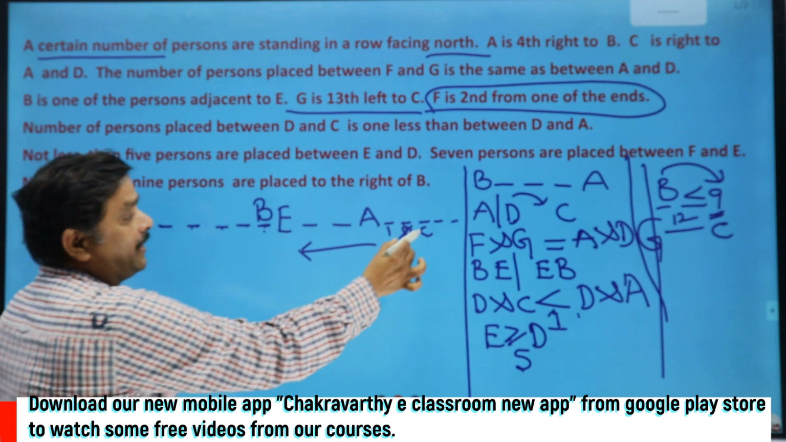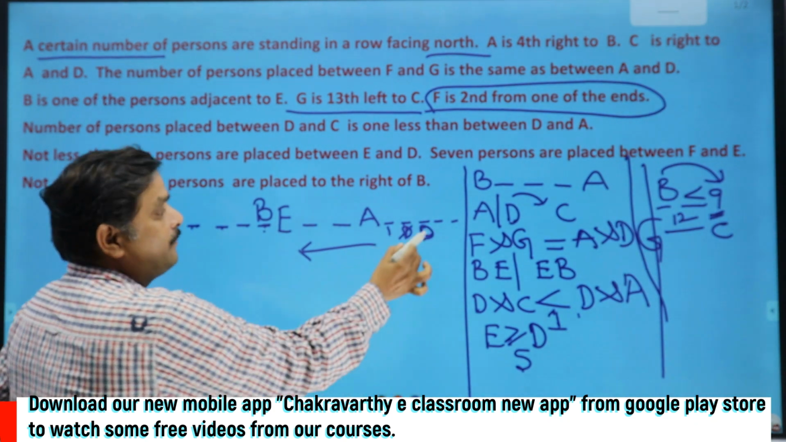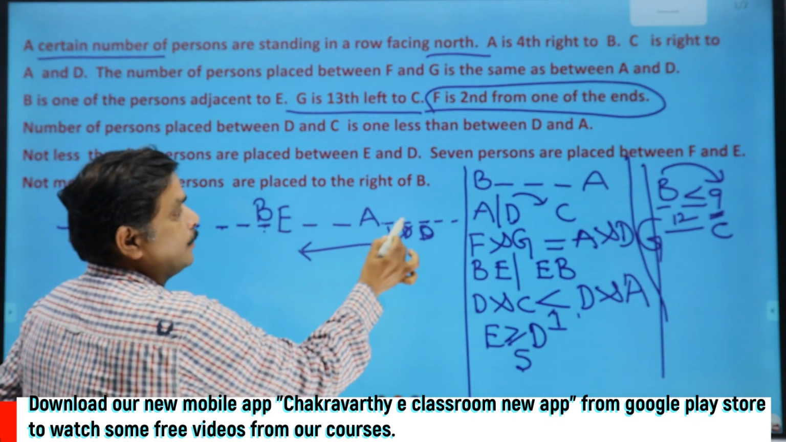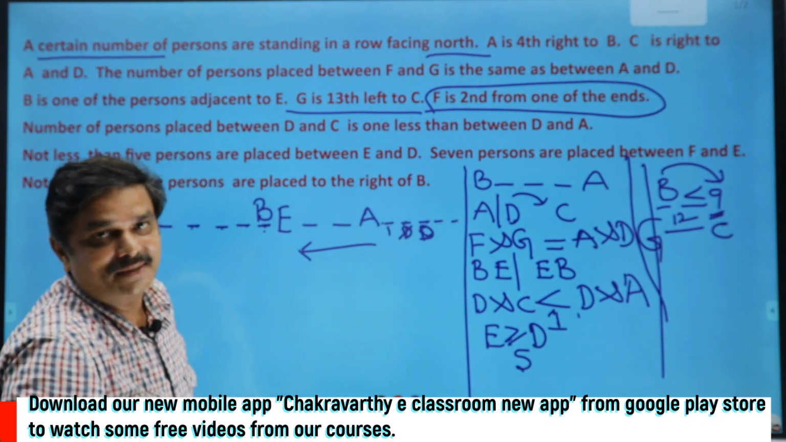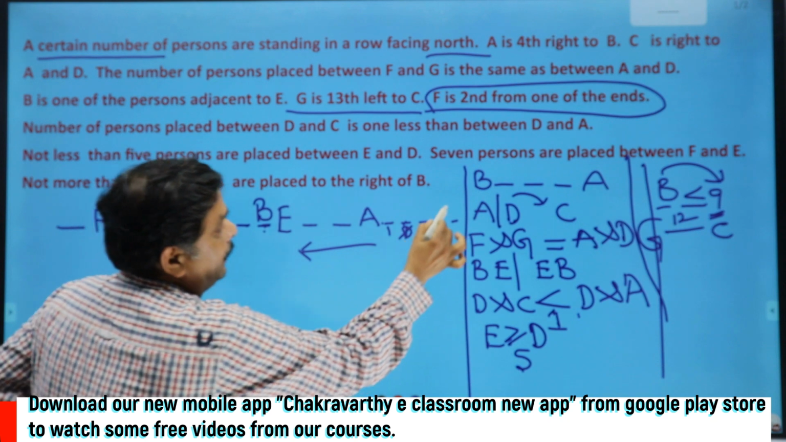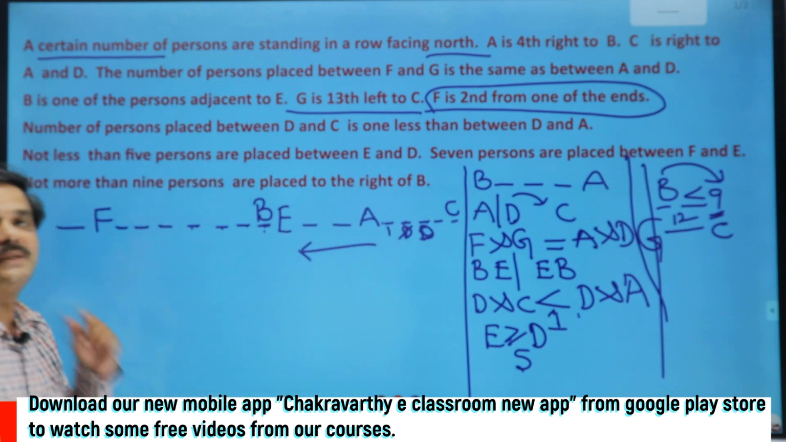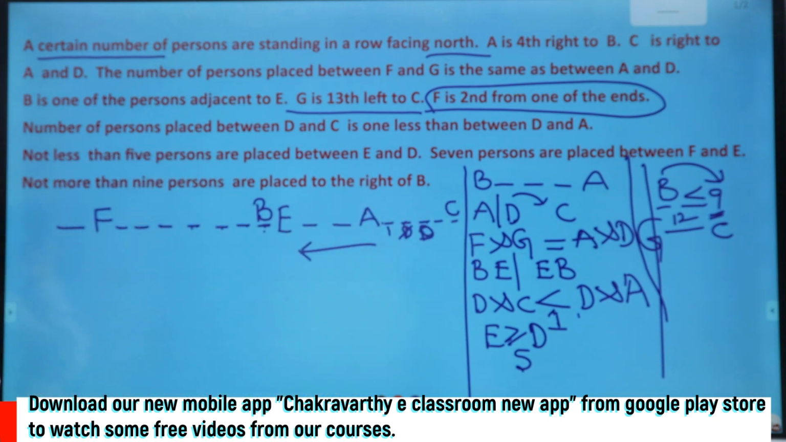Okay, what if I keep D here? Same way, if I keep D here, between A and D 2% are there. Then between D and C there should be only 1%, because I cannot keep C here, and this is the ultimate final place for C. If we get the answer, we should get it from this one itself.